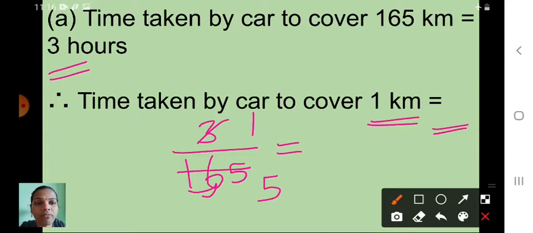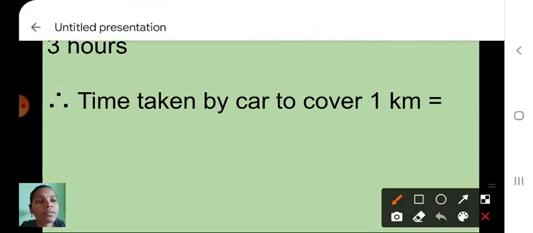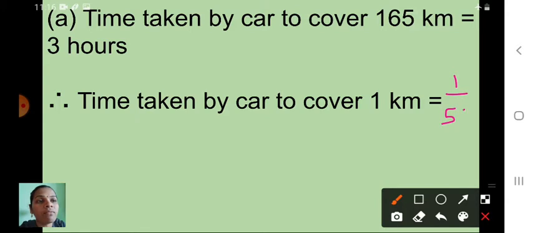Very good, 5. Remainder is 1, so this 1 will go here and it will become 15. In 15 how many 3s are there? 5. So 1 upon 55 hours it will take. So time taken by car to cover 1 km is equal to 1 upon 55 hours.